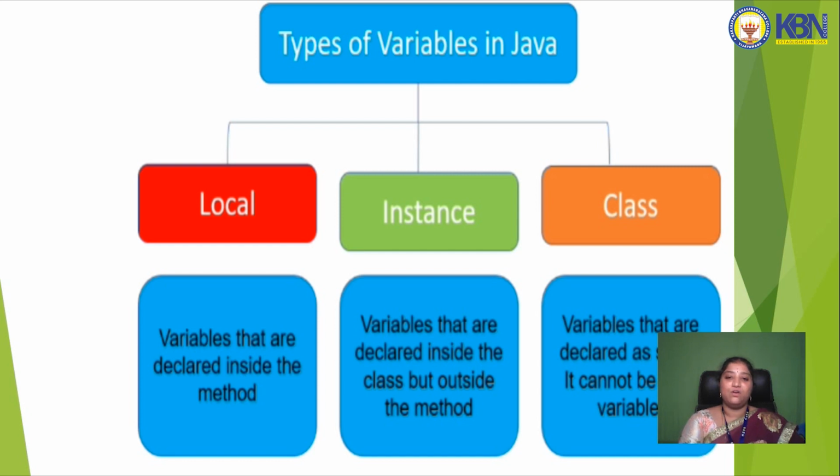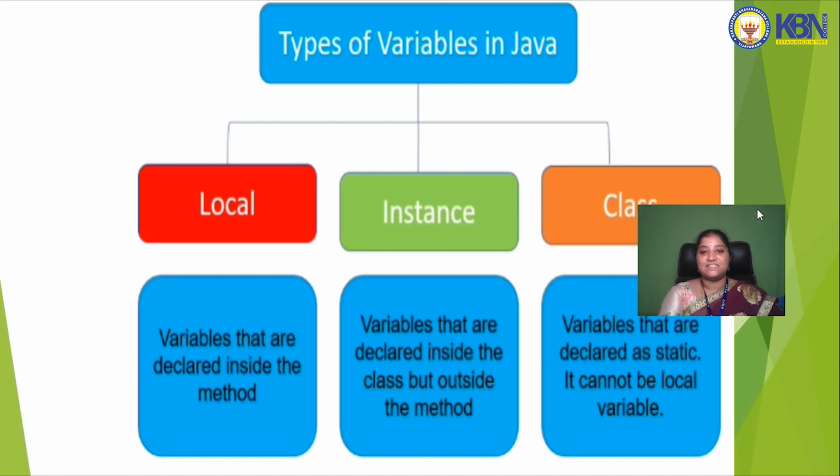Now we discuss class variables. Class variables are declared as static, so they cannot be local variables. So local variables are inside a method and instance variables are inside the class but outside the method.